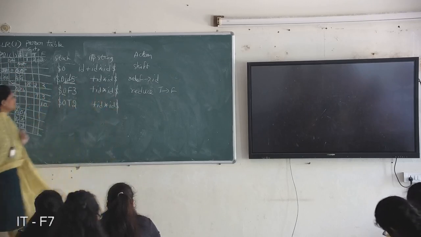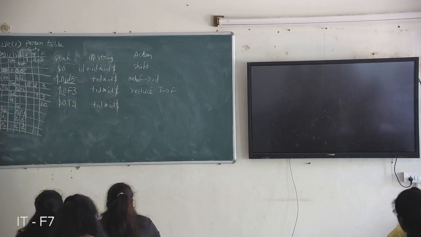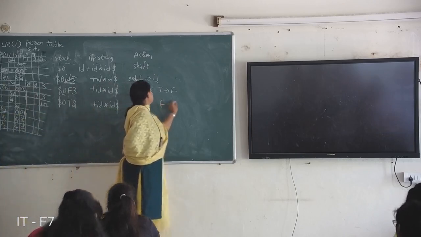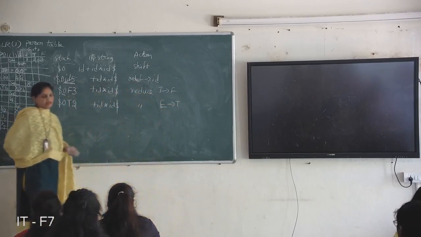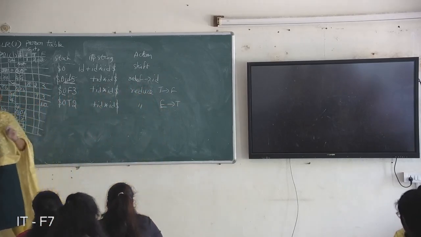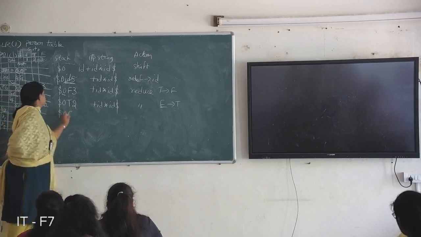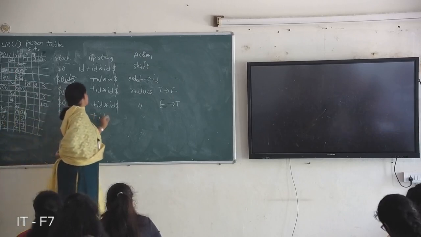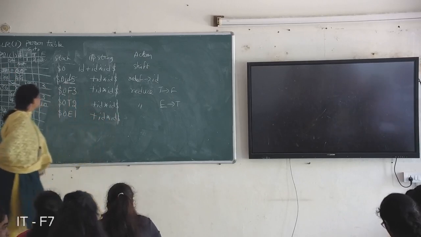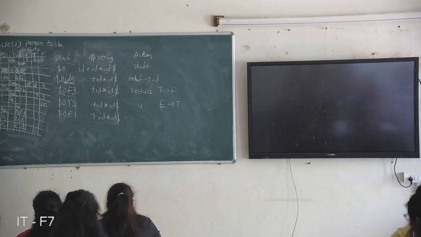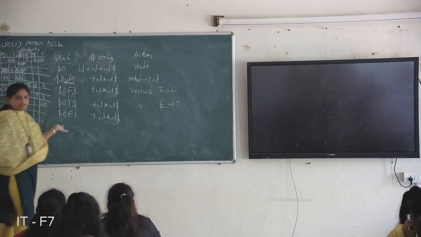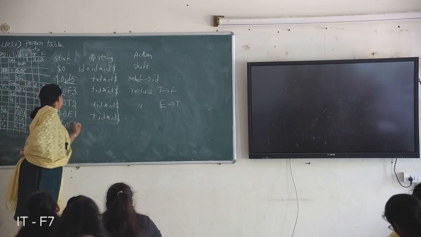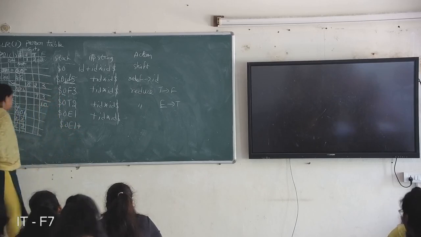Again 2 on plus. 2 on plus is R2. Reduce with the second production: E derives T. Again 0 on E. 0 on E is 1. 1 on plus. 1 on plus is S6, which means shift action and change the state to 6. So 0 E 1 plus 6.